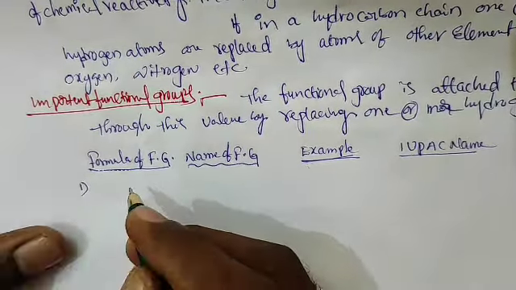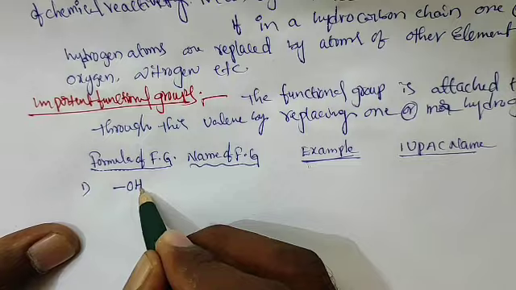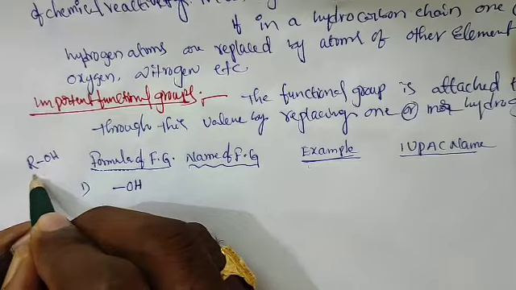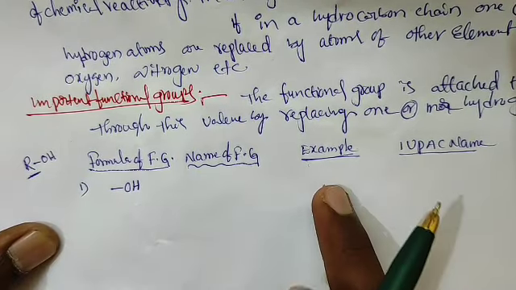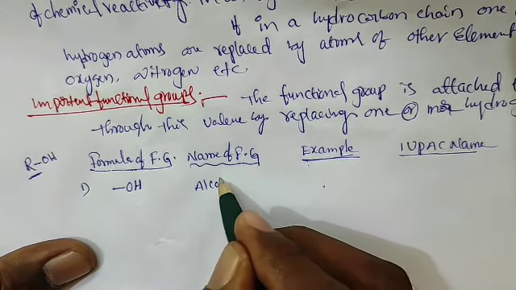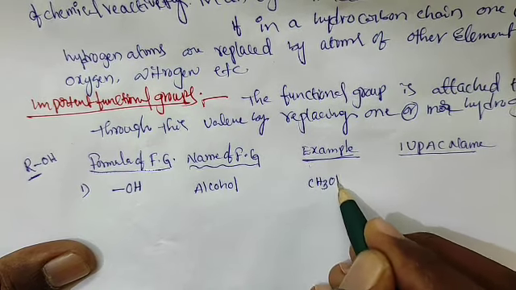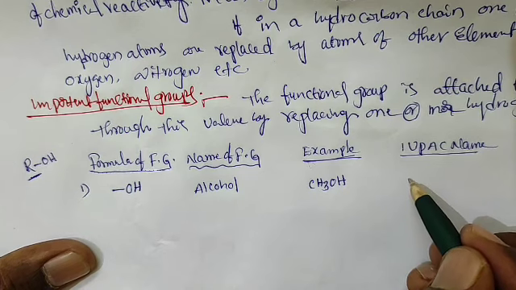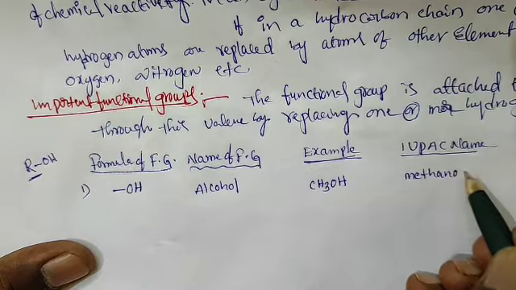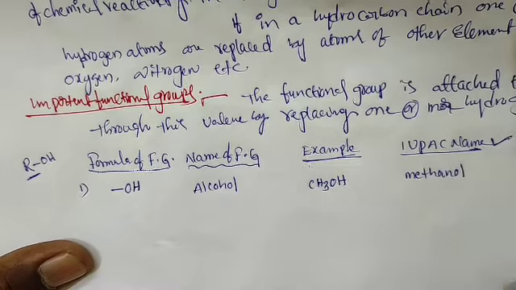First, the formula of the functional group is dash OH, where the dash means R is there, ROH. The name of the functional group is alcohol. Example is CH3OH, IUPAC name methanol.